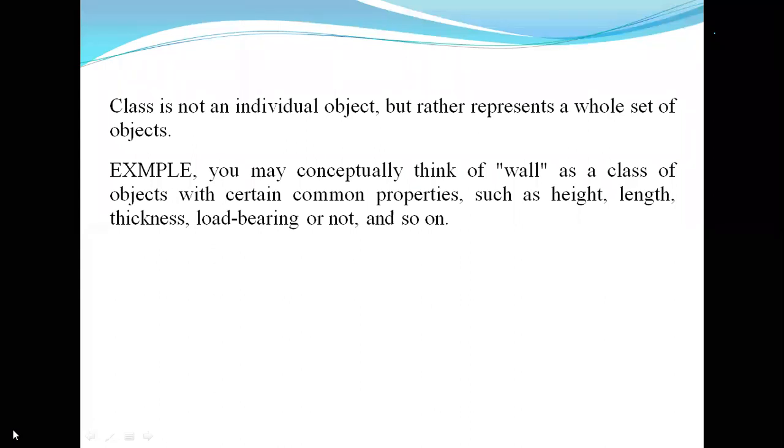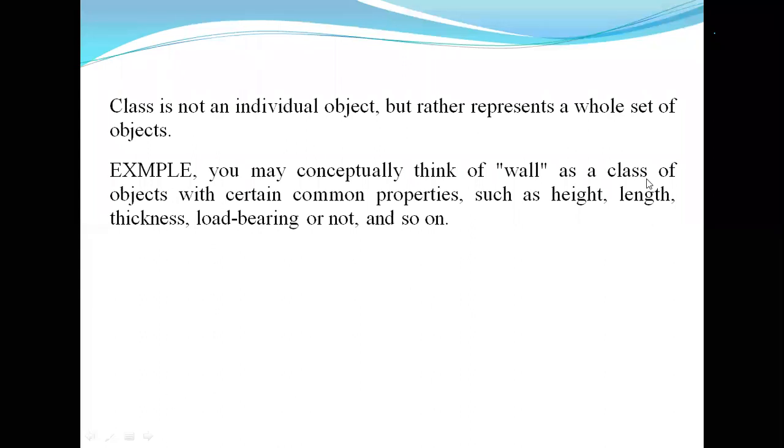Okay, suppose you consider a wall. Wall is one class of object. It has some common properties, that is height, length, thickness, and load bearing or not. Suppose you consider a chair. Chair has length, height, thickness, and bearing capacity. Any object, whether a living thing like a student or a non-living thing like a wall, can be generally represented, and that general representation of anything is called a class.